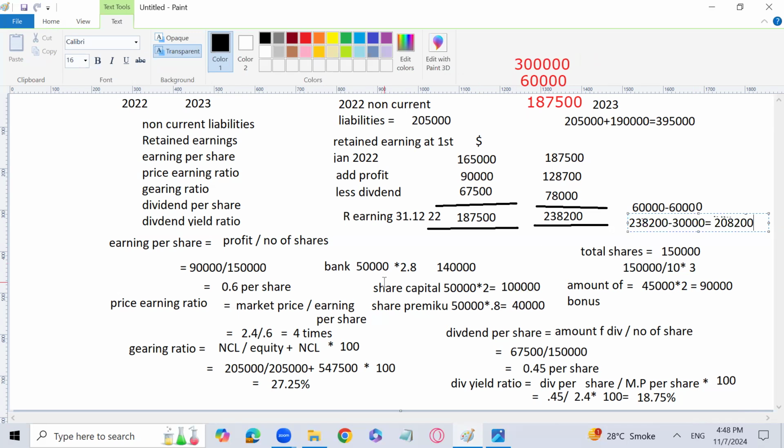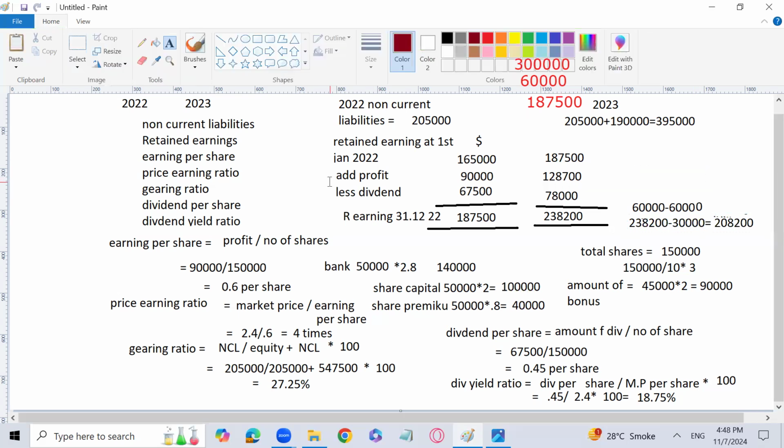Now you can calculate the ratios again. For example, I'm just telling you because the time is short. Earnings per share: profit is 128,700. You divide the profit by the number of shares, that is 150,000 plus the 45,000 more shares, so you divide by 195,000.